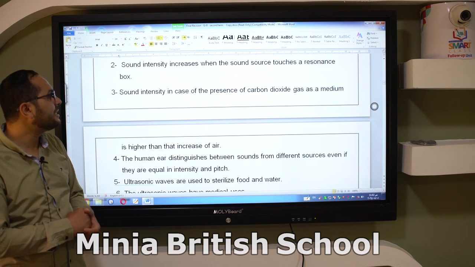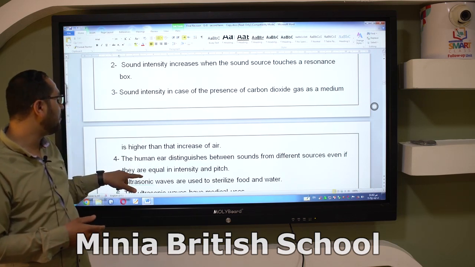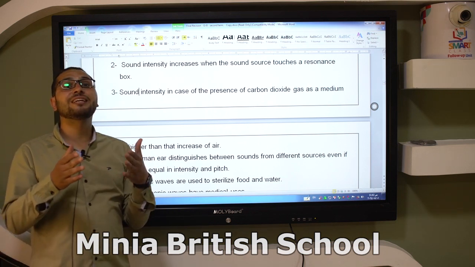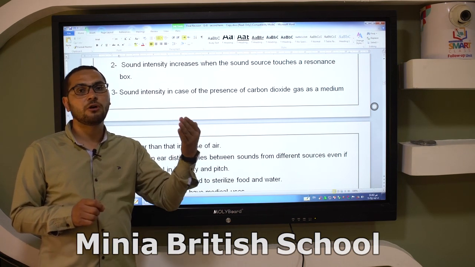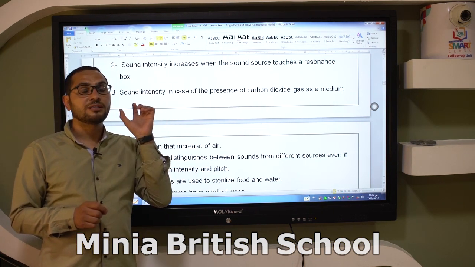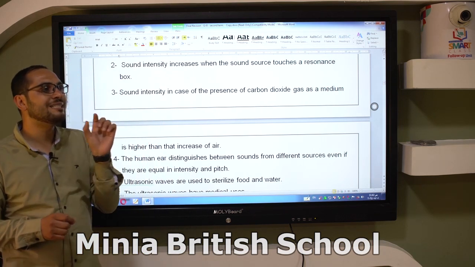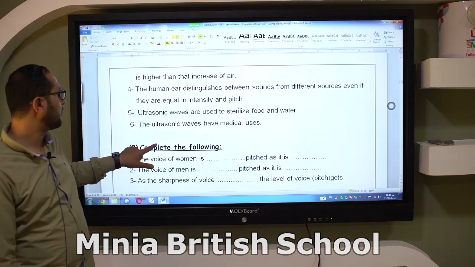Number 3, sound intensity in the presence of carbon dioxide gas as a medium is higher than that in air. As you know, the density of carbon dioxide, CO2, is more than the density of air. So the sound intensity increases when the medium density increases. This is a direct relation.